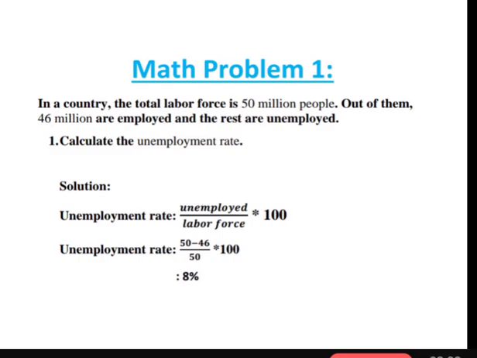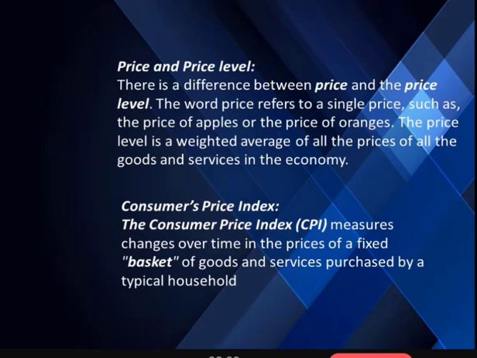multiplying with 100. Here the number of people who are unemployed is not given, so we have to find it out. If we subtract the number of people who are employed from the labor force, we get the number of people who are unemployed. Then we'll divide it by the labor force and multiply with 100. Then we get the percentage which is 8%. Now we are done with unemployment rate.